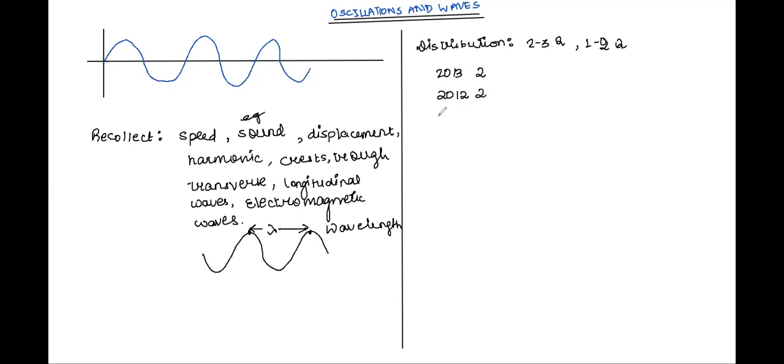Then talking about 2009, again you have 3 questions popping up from this chapter. In 2008, also I can see that there are 3 questions popping up from this chapter. Let us take around 2 to 3 questions. It has been a trend coming up from this chapter, right?